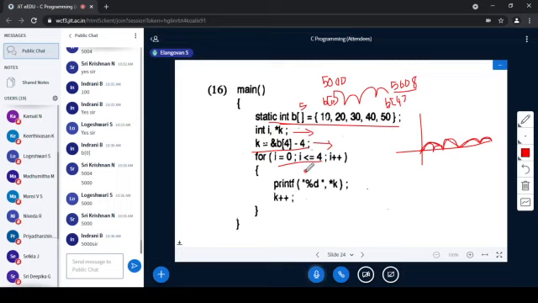So now what will happen? k is stored with 5000. Now star k. What is star k? i is 0.